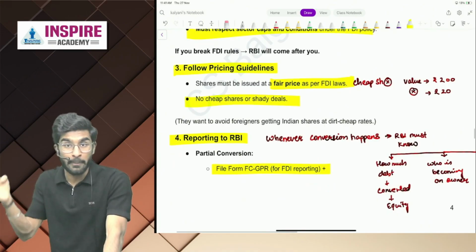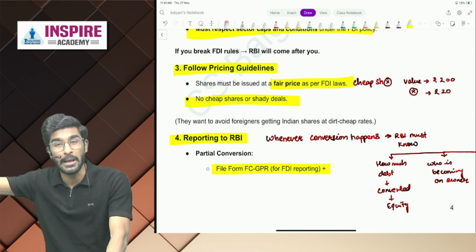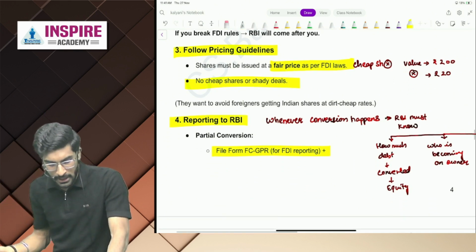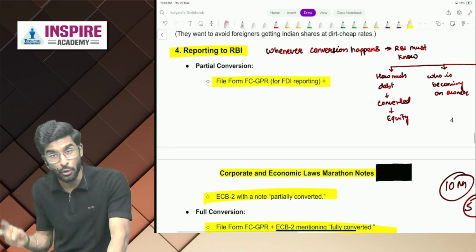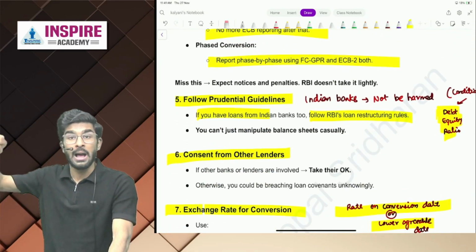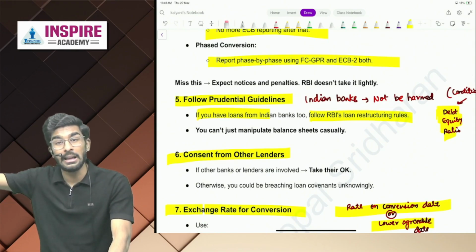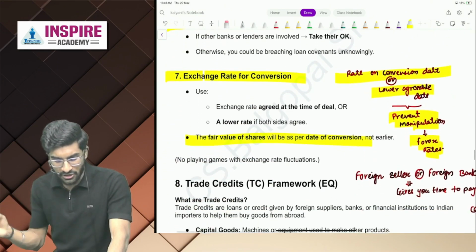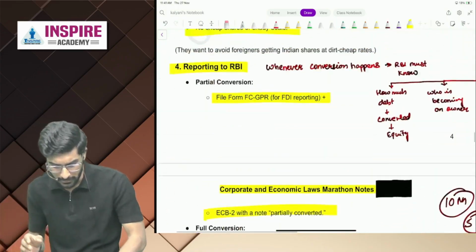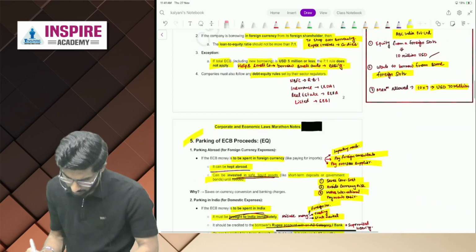Number 3, you have to follow the pricing guidelines. You don't have to convert those loans into very, very cheap equity shares just to escape from the repaying liability. Number 4, you have to report to RBI by filing which two forms? FCGPR and ECB2. And then, people, you have to follow the other bank rules also, the rules imposed by other lenders. And next, you have to also follow the exchange rate for conversion. Very, very easy, people. Okay, so we are done with this topic also.